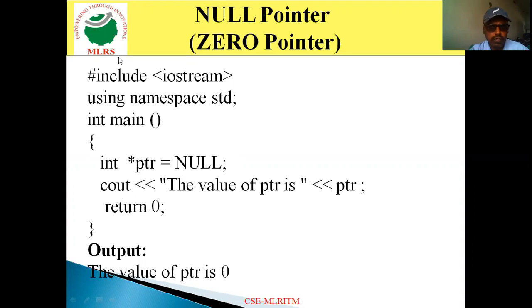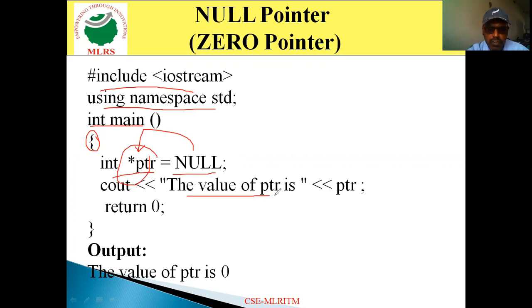First, as usual, header file iostream, then using namespace std, then the main function, open brace, then int pointer ptr is equal to null. That indicates I am assigning a null value to the pointer variable. When I assign a null value to a pointer variable, it stores 0. So when I print the value of pointer ptr, it results in 0.